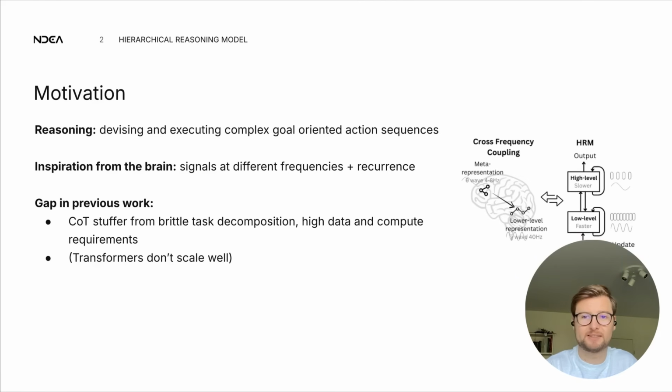The first is that the brain processes signals at different frequencies. There are some areas in the brain that operate at lower frequencies, more slowly, and some areas that operate at higher frequencies, so more fast. But these two influence each other. The lower frequencies guide the faster thinking of the higher frequency areas, and the output of the higher frequency thinking processes also influences the slower thinking processes. And so they thought that was interesting.